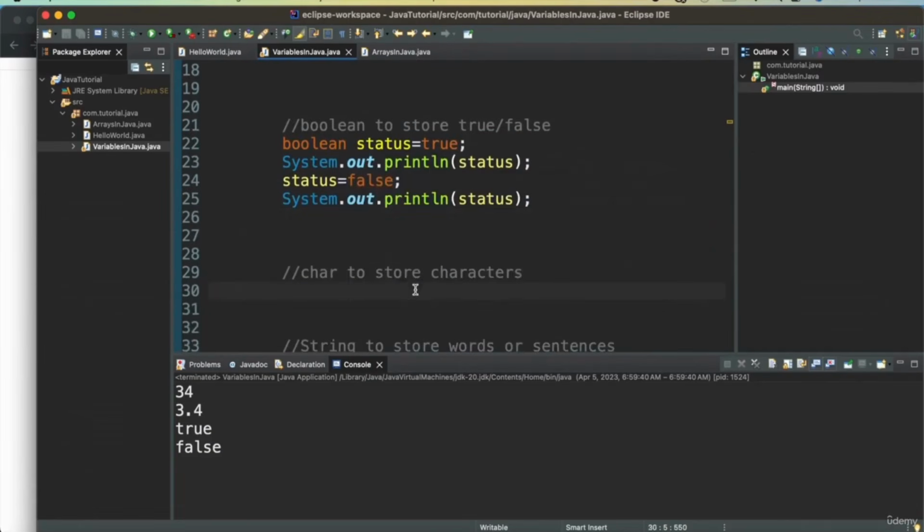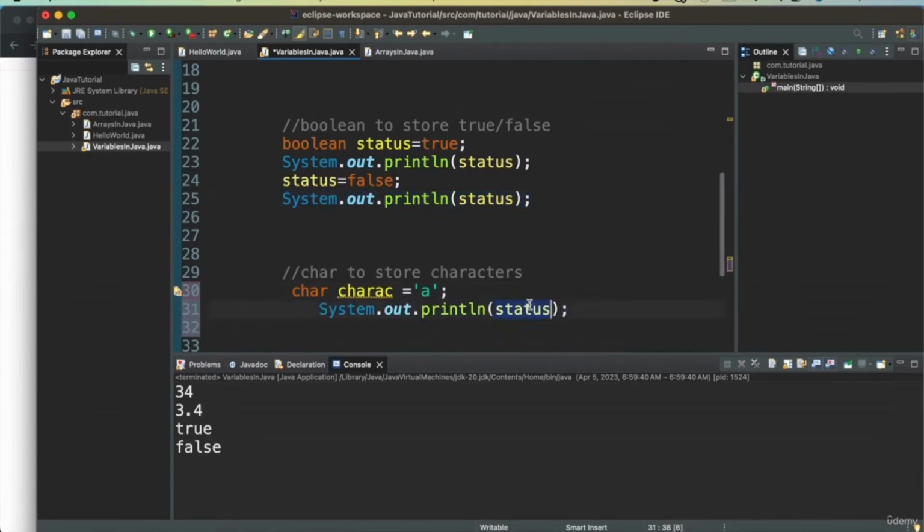Now char is used for storing single characters. So if you want to store something, we can say char charac equal to a, and then I can go and print that value.